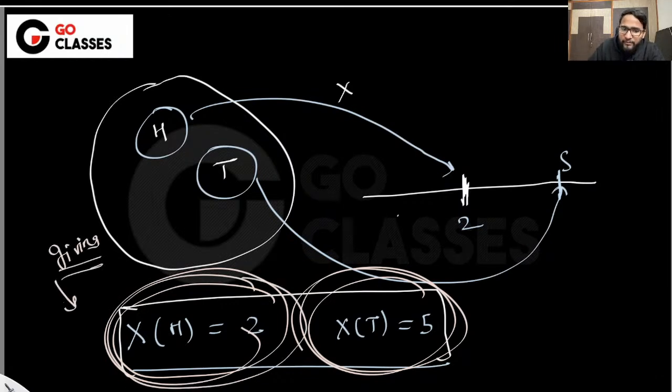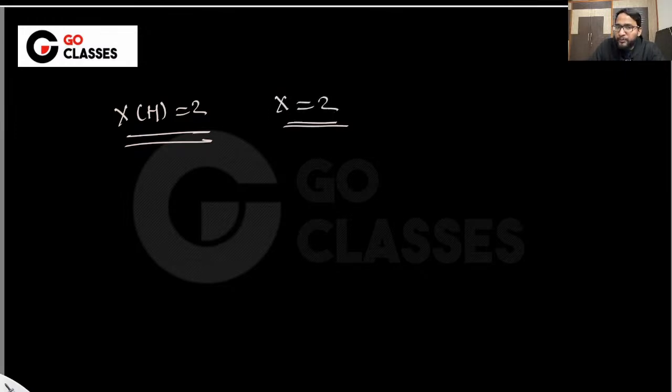Now sometimes, instead of writing x of h equal to 2, I will change my notation. Instead of writing like this, I will just say x equal to 2, which automatically means I am talking about a set of outcomes.